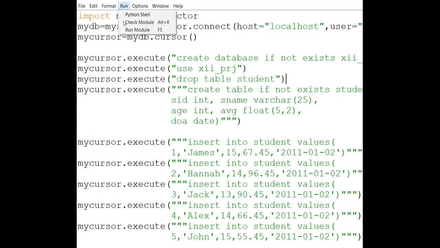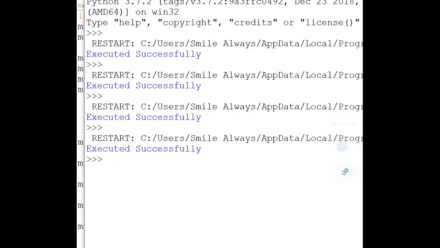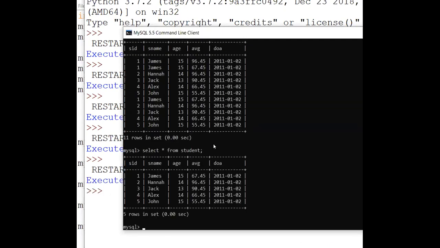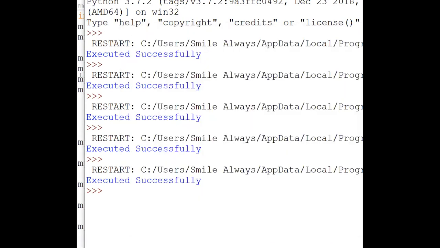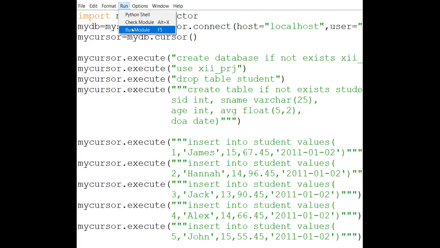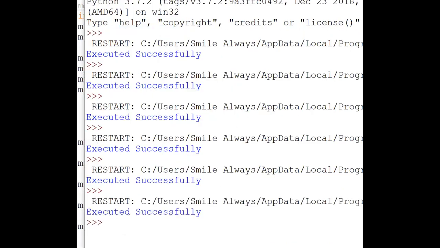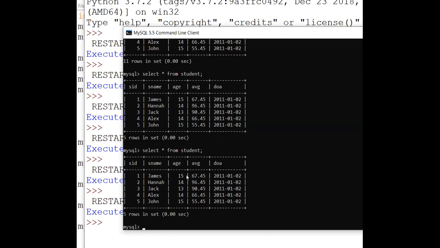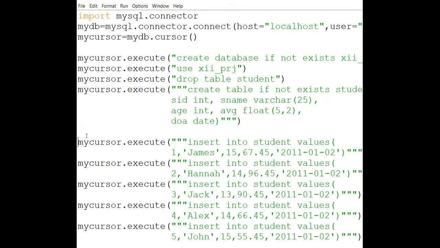Okay, now you can see this executed successfully. And now if I run, I'm getting 5 values. Okay, again if I run this, this is what we have to understand. See, this is again, but on a temporary basis, working successfully. And if I execute it, you can see again 5 records it is showing me. So no problem, it is working properly, as per my requirement.